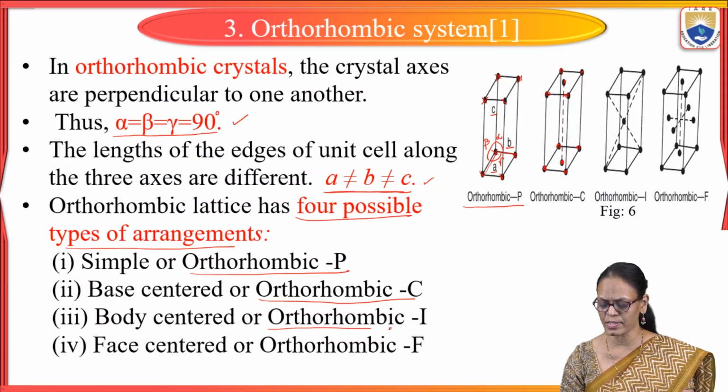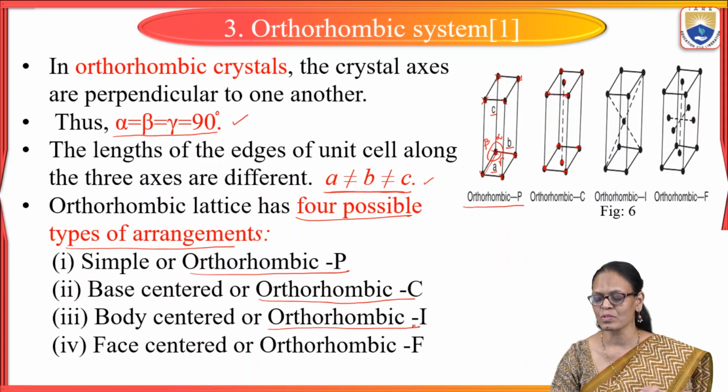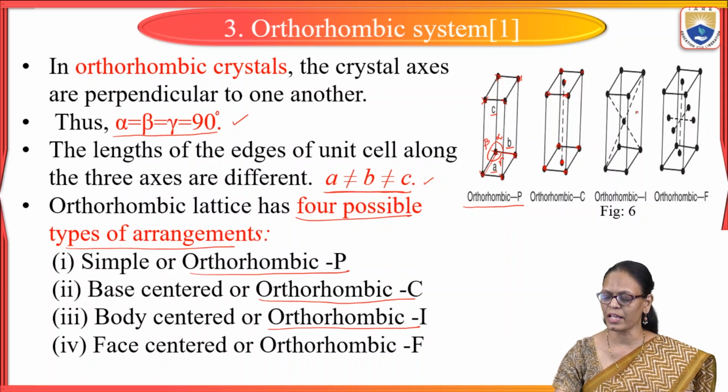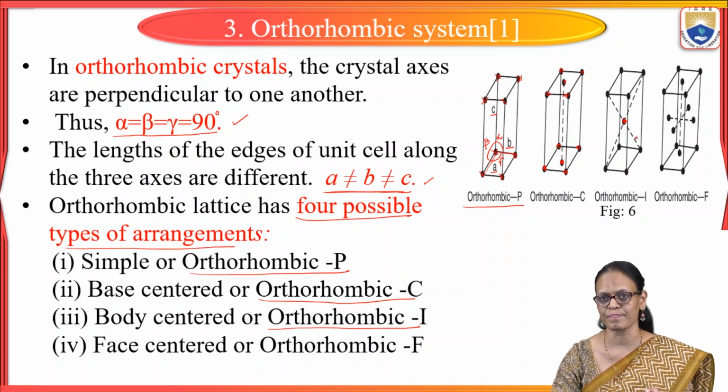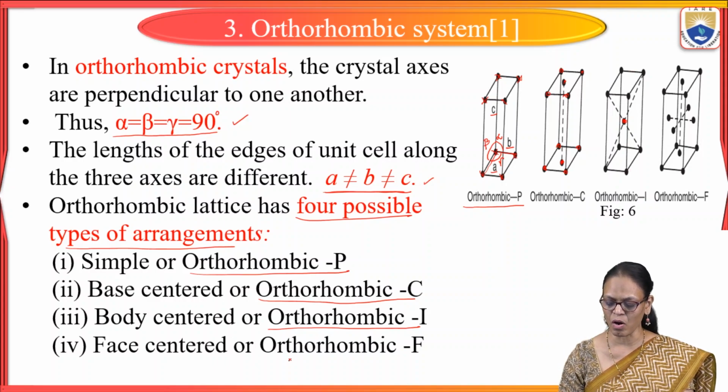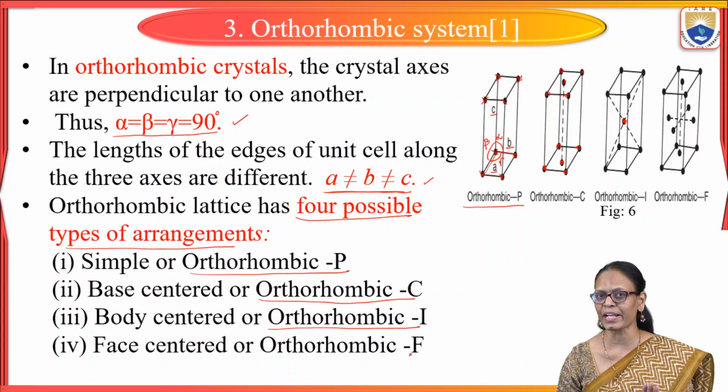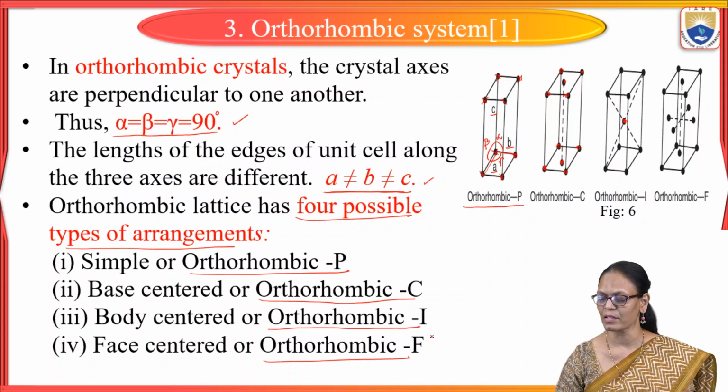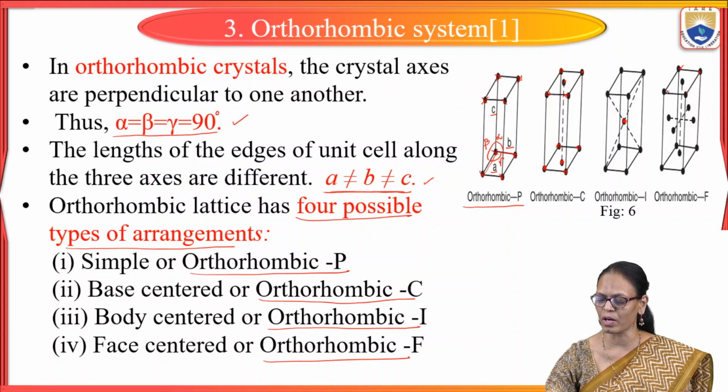Then the third one is orthorhombic I. So in orthorhombic I, there will be one atom at the center of the body in addition to the 8 corner atoms. And in orthorhombic F, F again represents the face center. So 8 atoms at the corners and 6 atoms at the faces.